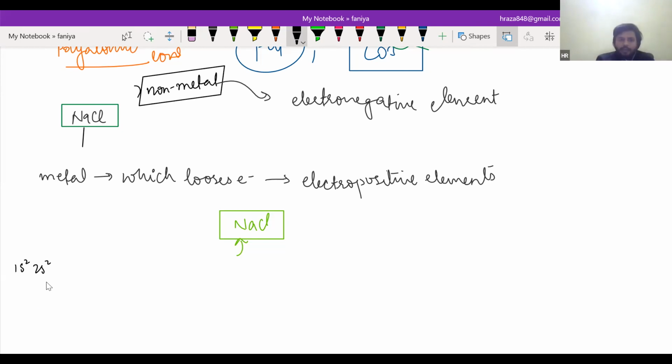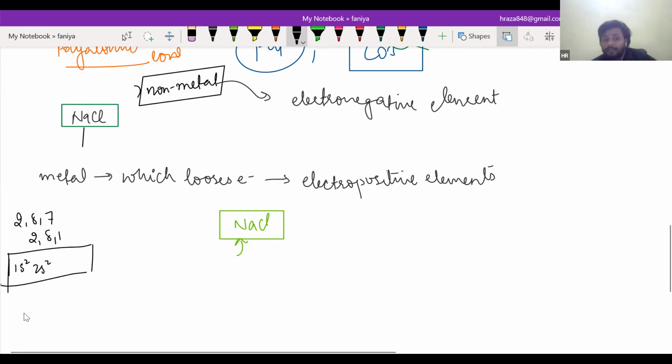Just see, do you know how to do electronic configuration in class 11, not from the earlier class like 2, 8, 7 or 2, 8, 1? Do you know how to do electronic configuration in terms of subshells? For sodium, that will be 1s2 2s2 2p6 3s1.